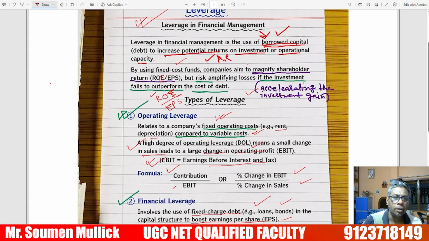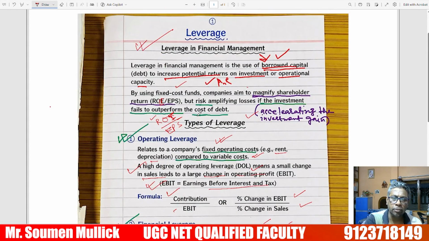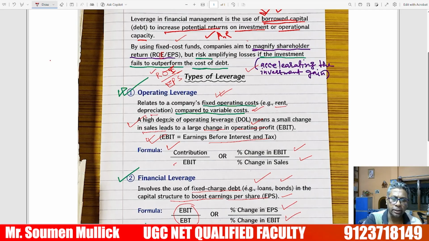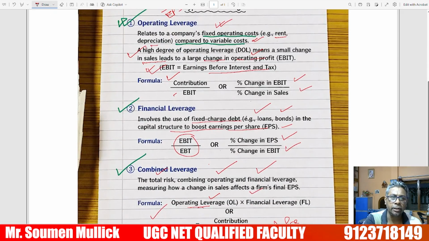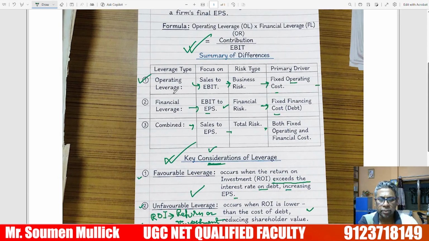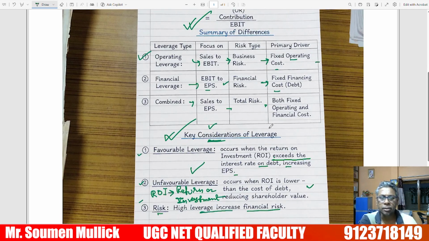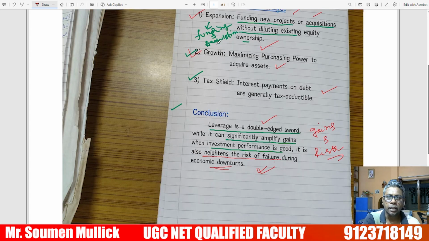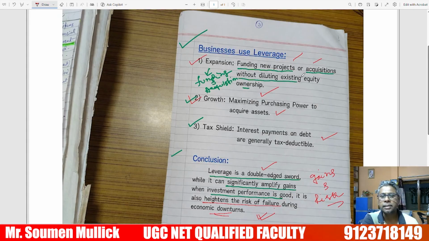What have we learned? We learned the concept of leverage and the types of leverage: operating, financial, and combined leverage. Next, we learned the comparative study between the three leverages. We also studied the key considerations of leverage: favorable, unfavorable, and risk factor. Finally, we learned the business uses of leverage. These are the important topics of leverage.